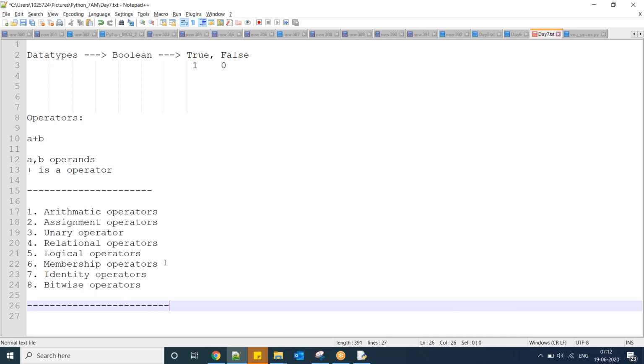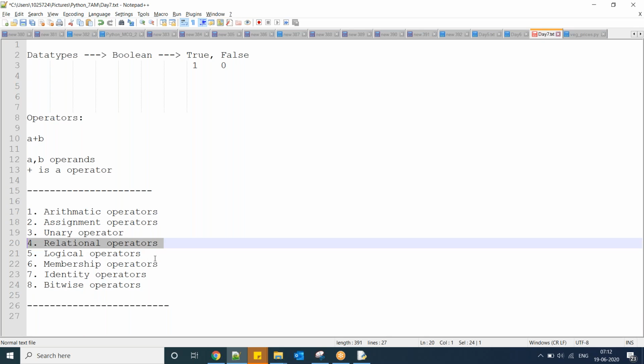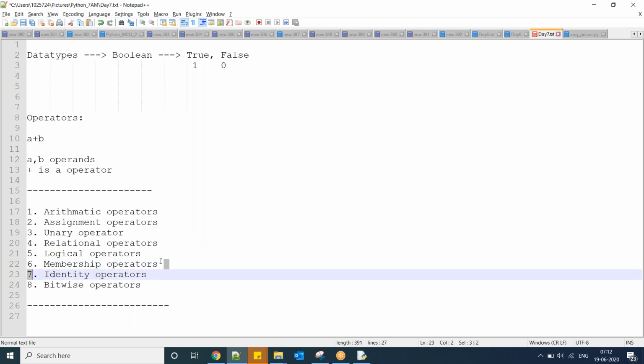Among all, the membership operator and relational operator are important. First comes arithmetic operators.